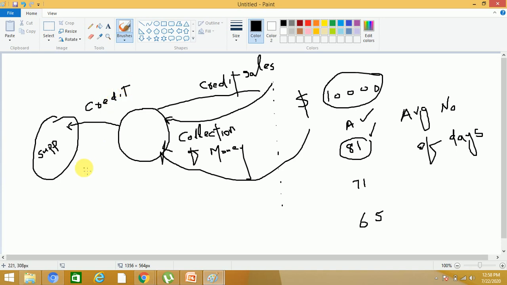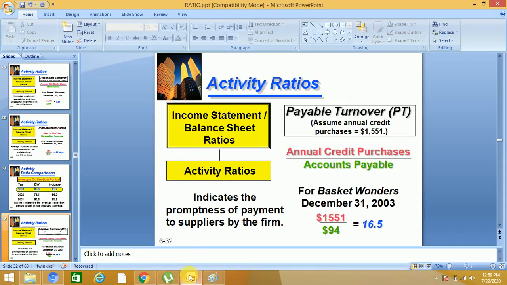So now this payable turnover is telling us about the payment criteria of the company, that now the company is making payments in how many days to the suppliers. When we purchase goods on credit, in how many days we are making payments to the suppliers.